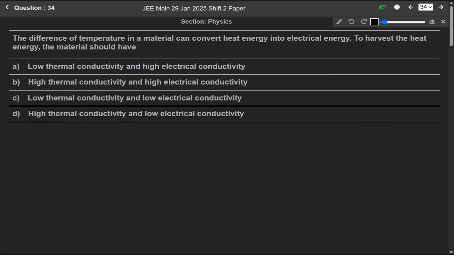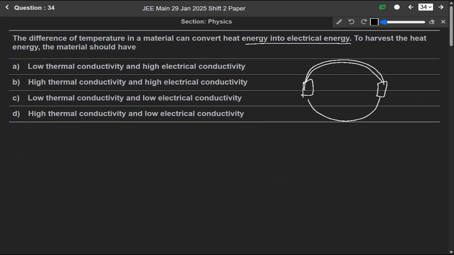Now question 34. The difference of temperature in a material can convert heat energy into electrical energy. To harvest the heat energy, the material should have... Okay. If we talk about the thermal conductivity as well as the electrical conductivity, let us consider two loops. Let us say this is the first loop and this is the second loop.